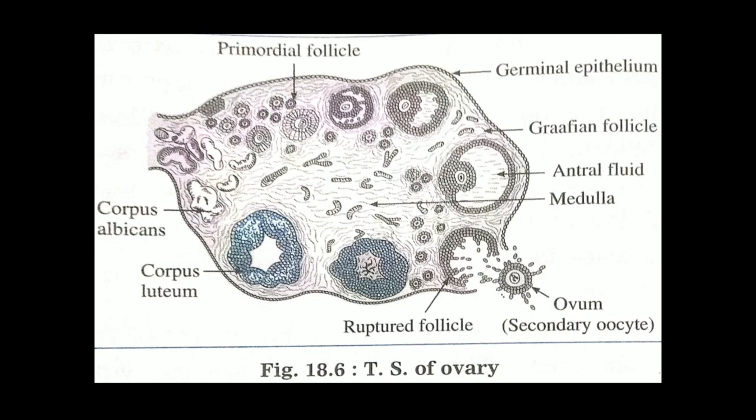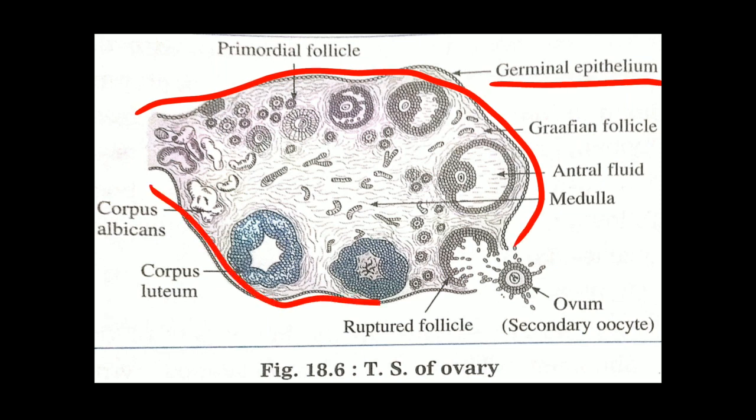See here in this diagram, each ovary is internally lined by germinal epithelium. Germinal epithelium is the inner lining of this ovary. It undergoes meiosis to produce gametes, that is ova or eggs. It is externally covered by a dense irregular connective tissue layer called tunica albuginea. See here the label, tunica albuginea. The ovaries are externally lined by a thick connective tissue layer called tunica albuginea.